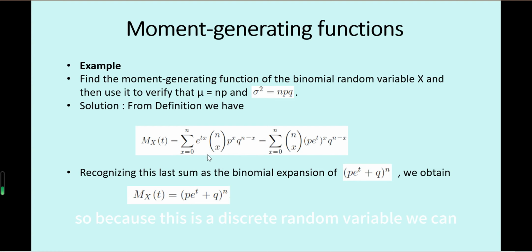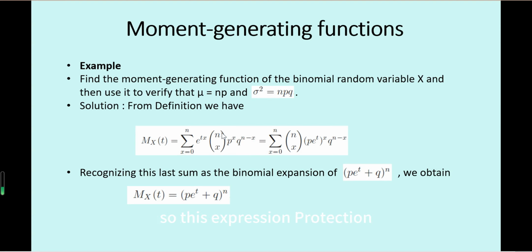Because this is a discrete random variable, we take a sum over all possible values x from 0 to n of e^(tx) times the probability function of this random variable. This is a binomial, so we write C(n,x) p^x q^(n-x).